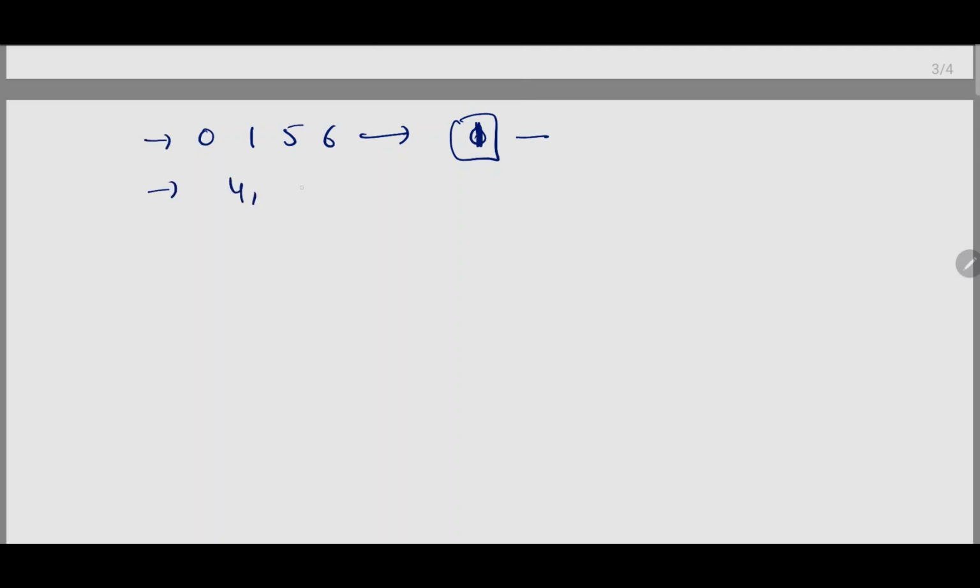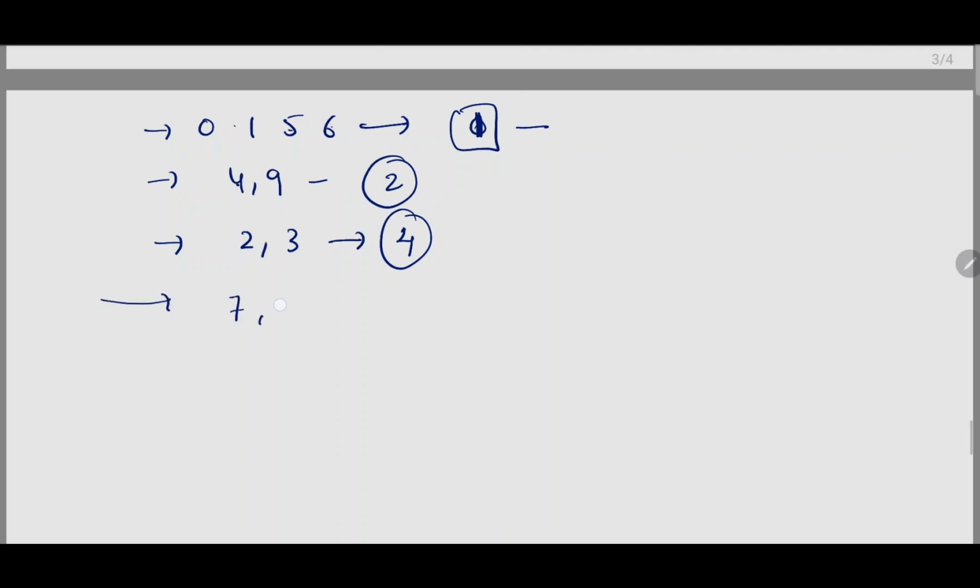The same way, for 4 and 9, we have seen 2 is the cycle length. And now we have seen 2 and 3, it is 4. 1, 2, 3, 4, 5, 6. We didn't get 7 as well as 8. Let's check with 7 as well.